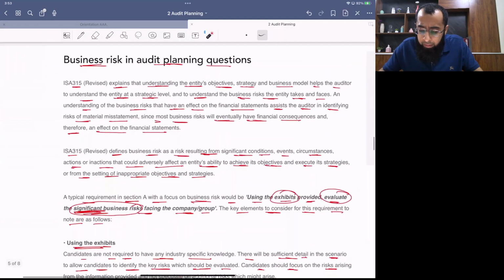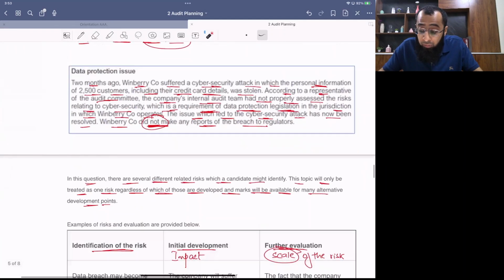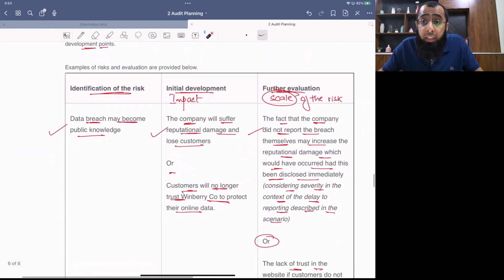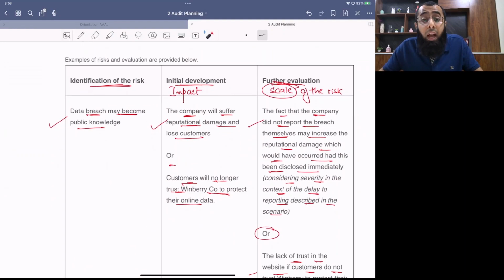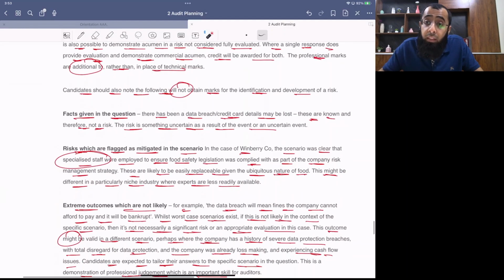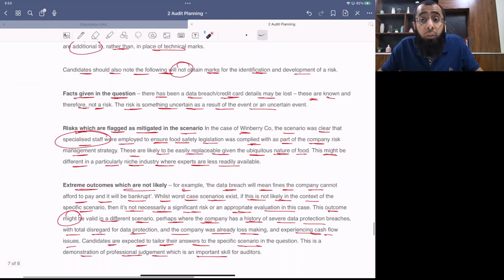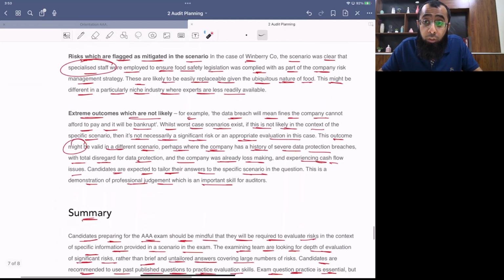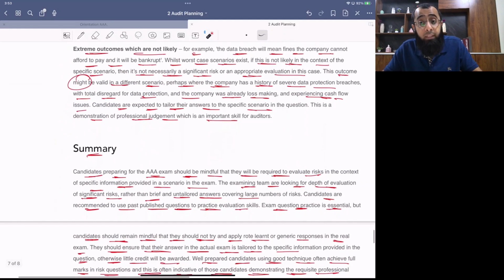Okay, we looked at the article, and we looked at example drafting by the examiner, which was a very good thing, very good guidance. We looked at how we have to consider the identification, impact, and scale of the risk. We discussed all of these issues, and for professional skill marks, what we have to make sure we avoid: we shouldn't be repeating things, we shouldn't be referring to risks which are already mitigated, and we shouldn't be looking for extreme situations. And then we finally summarized this issue.